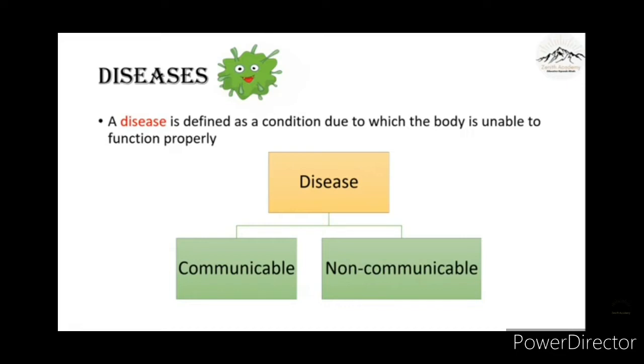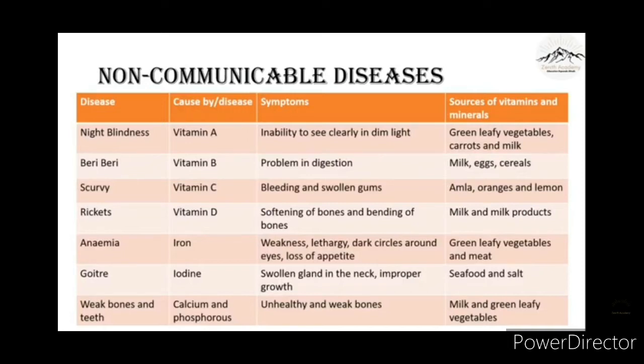Some are caused by very tiny living things called germs. Some others are caused by a deficient diet. So, basically, there are two types of diseases. First is communicable diseases, that is, infectious diseases, and another one is non communicable diseases. So, first, we'll learn about non communicable diseases or non infectious diseases.